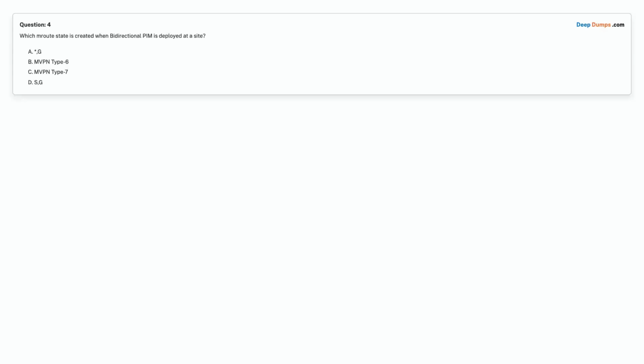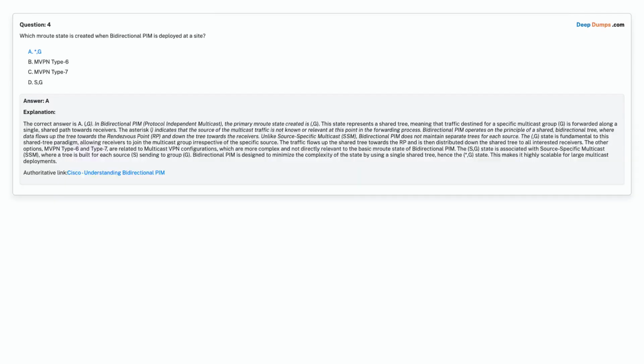Question 4. Which mRoute state is created when bidirectional PIM is deployed at a site? Option A. Asterisk, G. Option B. MVPN TYPE 6. Option C. MVPN TYPE 7. Option D. S, G. Choose the correct answer. Correct answer is option A, asterisk, G.